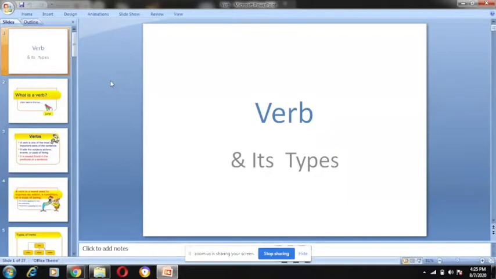Okay. So what is verb? All action words, all words that describe an action, are called verbs. Ishan, you? What is verb?